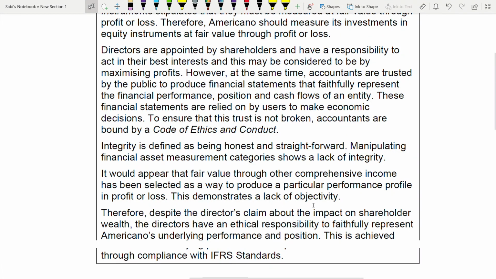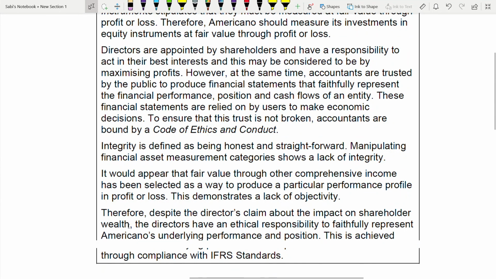It's not objective. How is it not objective? Objective means you are independent. You are independently taking the decision. You are not being influenced by anyone. But here you are influenced by whom? You are influenced to make profit. You want to show profit, that your performance is good. So you are not objective. That's why it's a lack of objectivity.